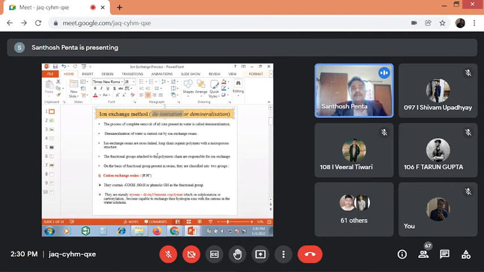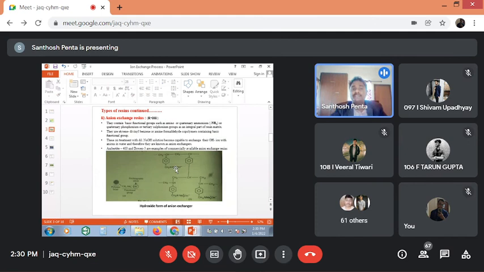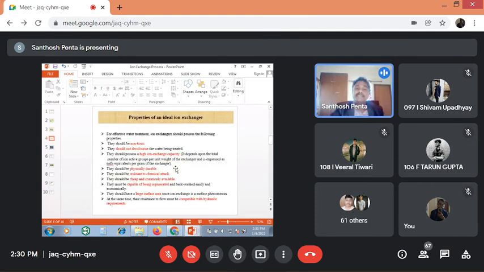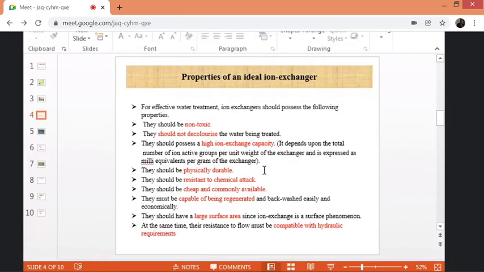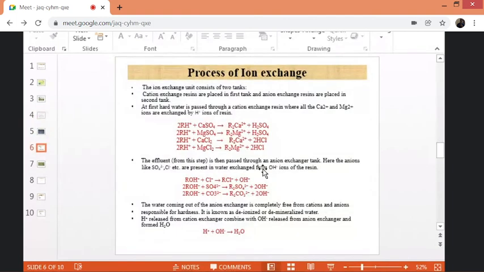In the ion exchange method, we have two resin beds. The first one is the cation exchange resin bed, and the second one is the anion exchange resin bed. What are the main uses of the anion resin bed and cation resin bed? In the cation resin bed, the hardness-causing cations are exchanged with H plus ions, whereas in the anion resin bed, the hydroxide ions are exchanged with hardness-causing anions. Then the resultant water has H plus and OH minus ions. That is nothing but pure water, ultra pure water.